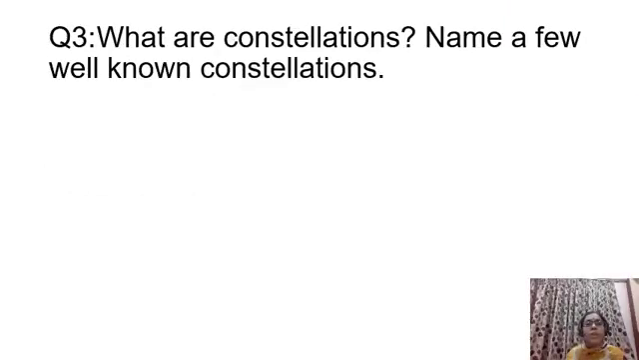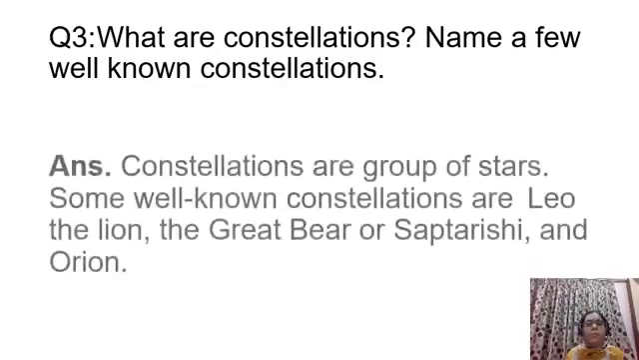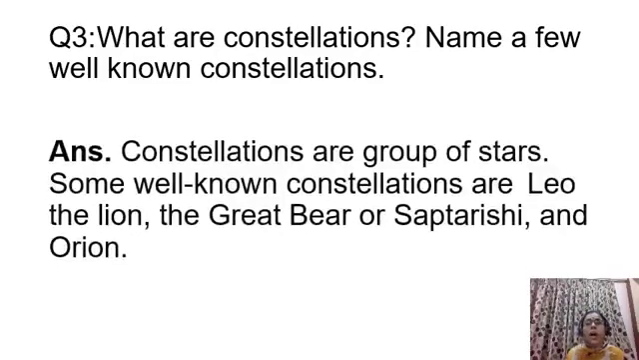Question number 3. What are constellations? Name a few well-known constellations. Constellations are groups of stars. Some well-known constellations are Leo the Lion, the Great Bear or Saptarishi, and Orion.